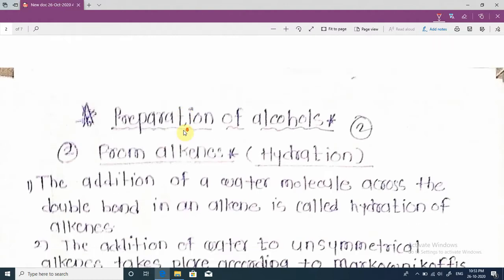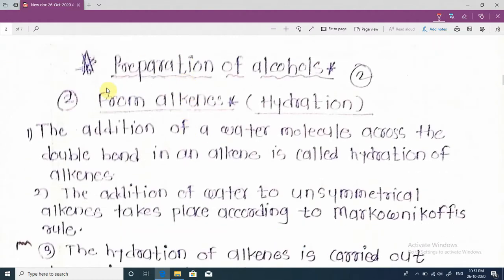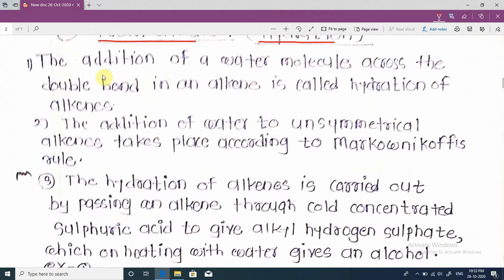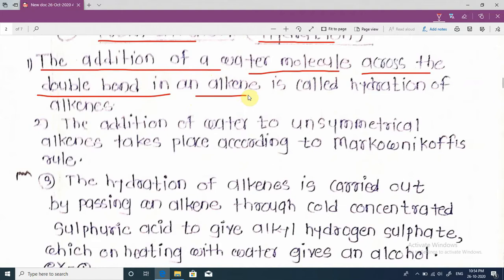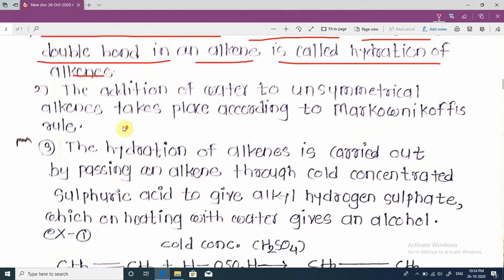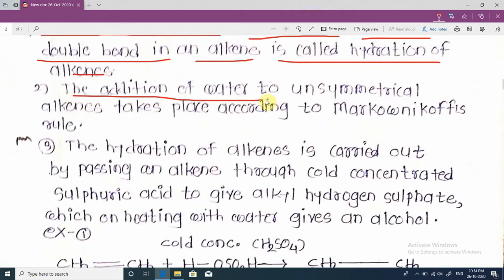Next, preparation of alcohols from alkene, that is, hydration. We see the definition of hydration. The addition of a water molecule across the double bond in an alkene is called hydration of alkene. The addition of water to an unsymmetrical alkene takes place according to Markovnikov's rule.